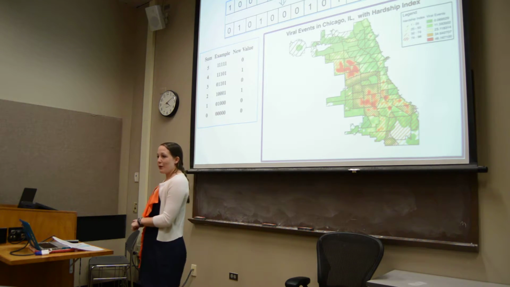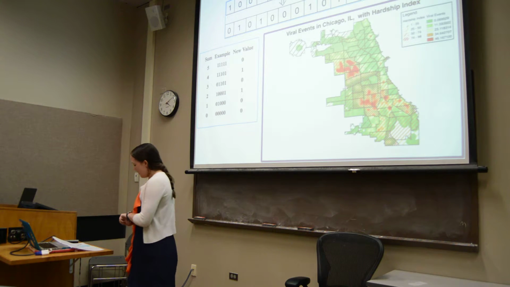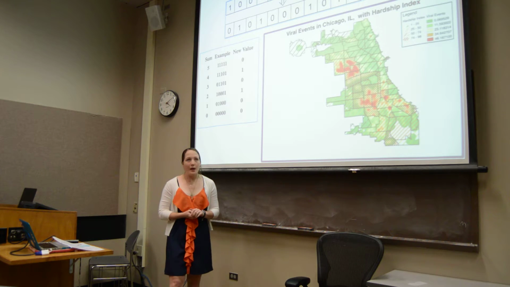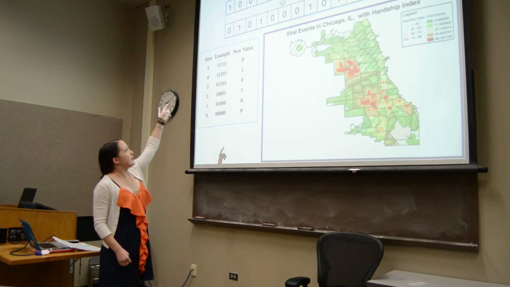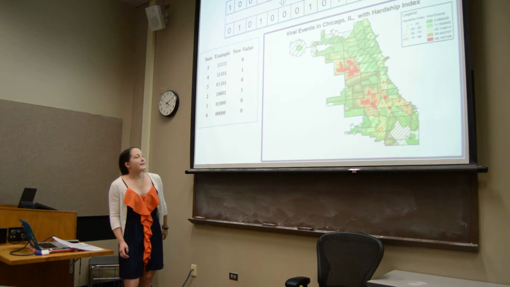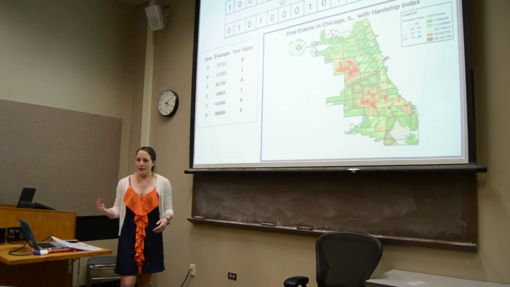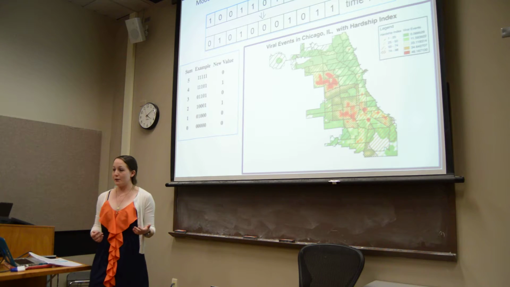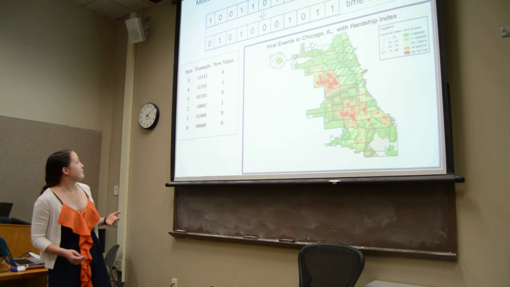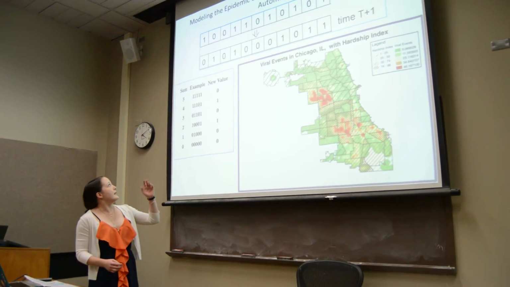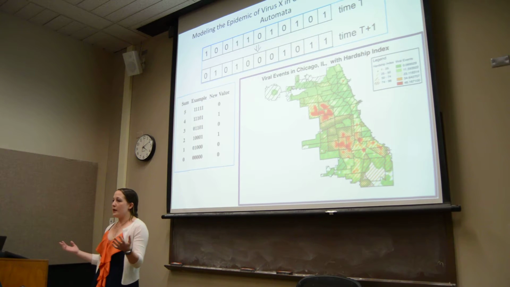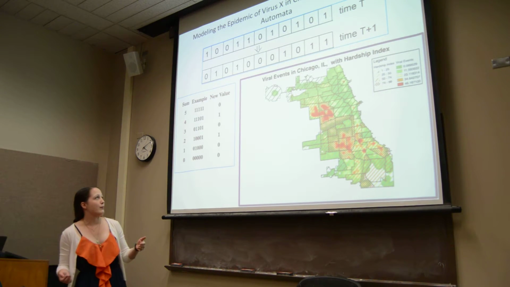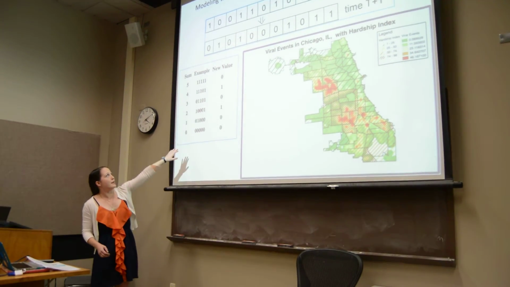Our model uses cellular automata, or CA, to observe the spatial spread of gun violence in Chicago, Illinois. As a basic of CA, we can see at the top that we have this lattice of cells, each in different states. For the purpose of this model, we can think of ones representing violence and zeros representing nonviolence. In each time step, the cells sum the neighboring contributions from the 2 to the left and the 2 to the right, and transition based on this table.